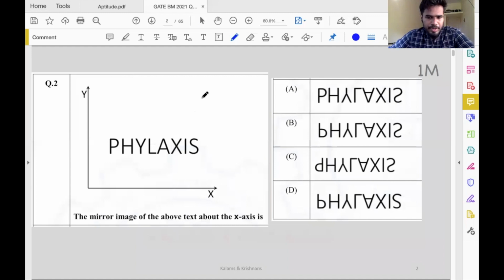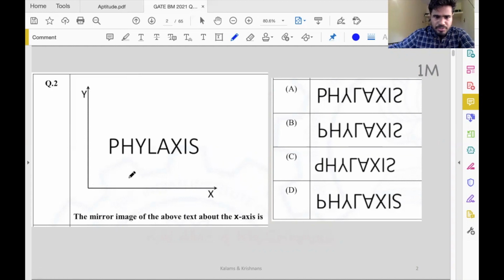Second question from GATE BM 2021. We are given an image, with an x-axis and y-axis, and we want the mirror image of the above text about the x-axis. So they give an image and they want the mirror image for that. In this case, they want the mirror image about the x-axis, which is also known as water image. The normal mirror image is about the y-axis, that's known as a mirror image.